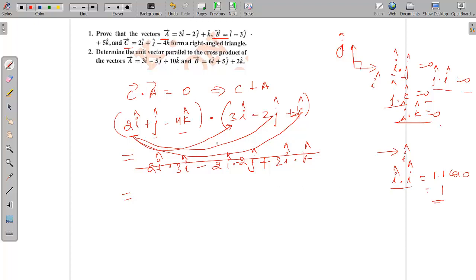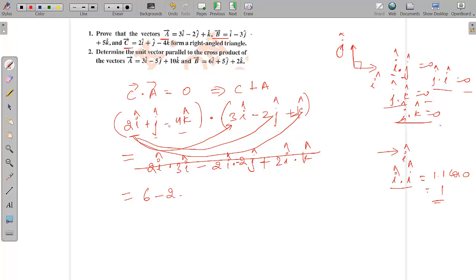And if it comes similar, you can put it as 1. So 2i into 3i is 6, since i dot i is 1. So if you do i into j, this will be 0. i into k will be 0. Now come to j. j into i is 0. j into j will be 1, so this is 1 into minus 2, which is minus 2. Similarly, j into k is 0.